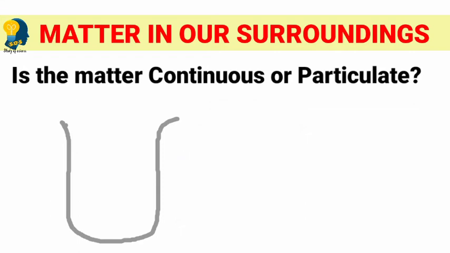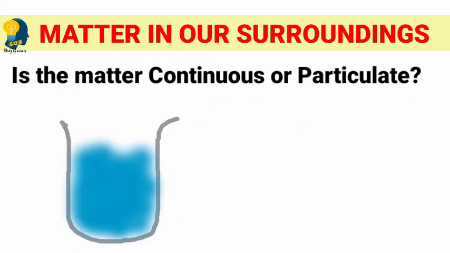See, here is a beaker. Let us fill this beaker with water. After filling the beaker with water, let's now mark the level of the water. Now we'll take some salt or sugar, and we will dissolve it, whichever we have taken, in the water.